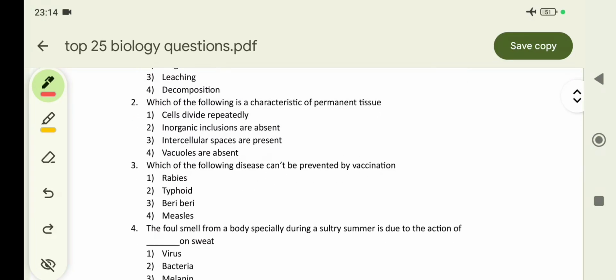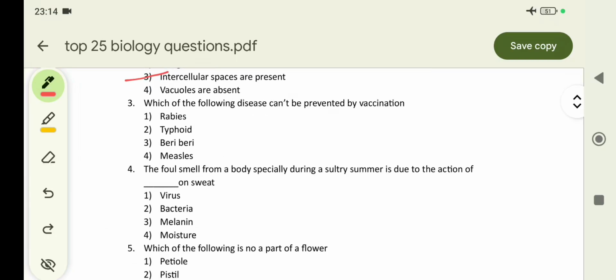Second question: which of the following is not a characteristic of a permanent tissue? That means what does permanent tissue lack? That is the third option: intercellular spaces are present. So the spaces between the cells are absent in permanent tissue.